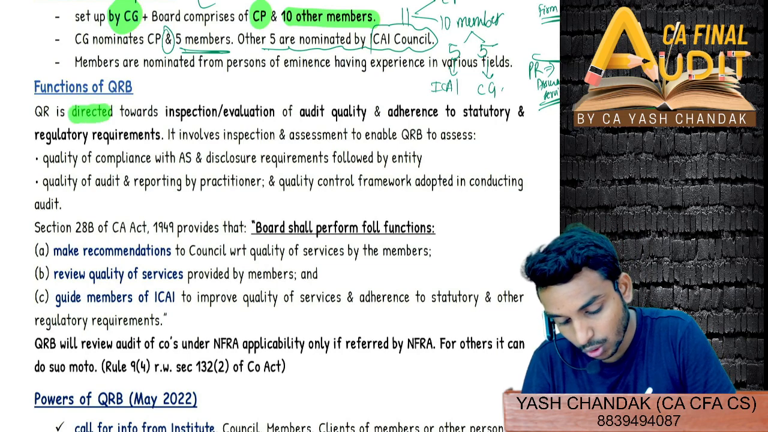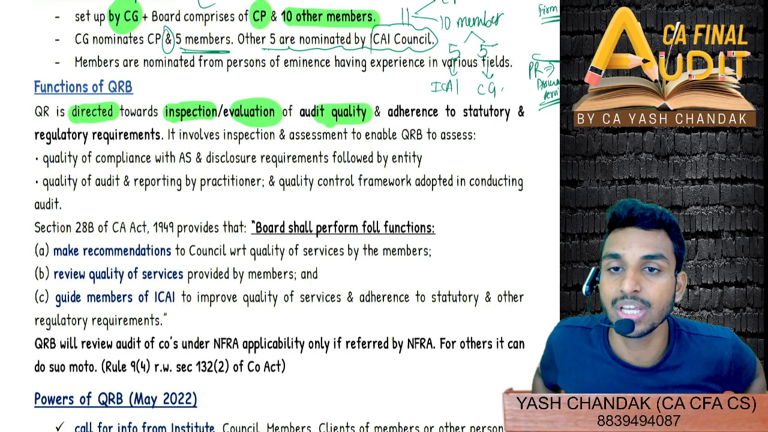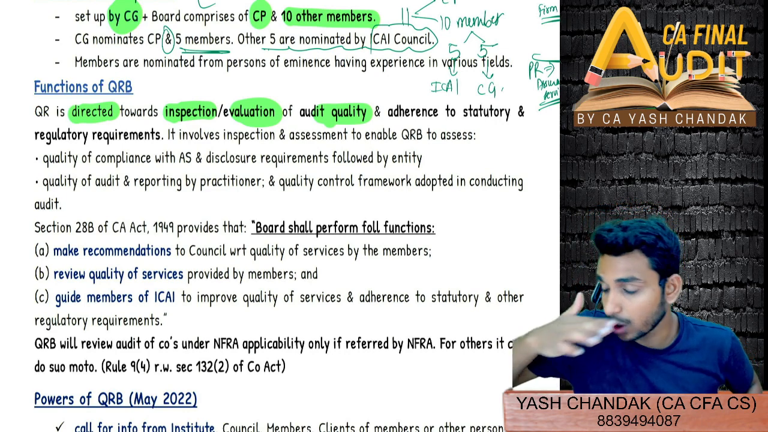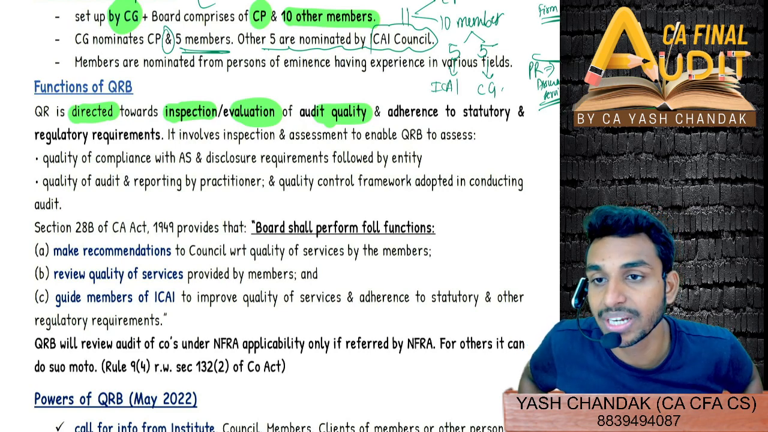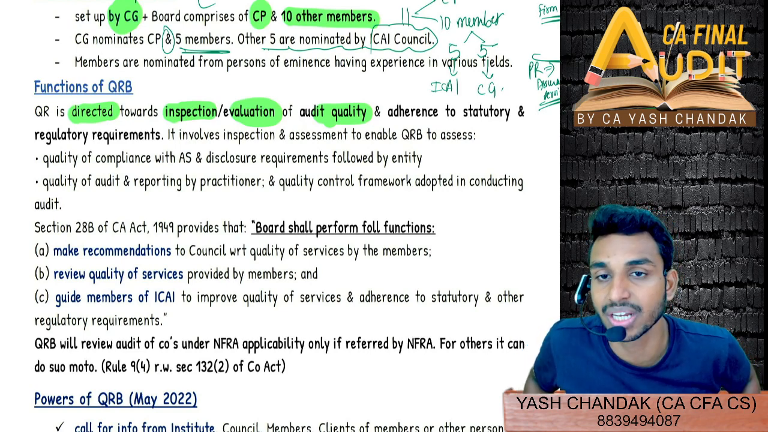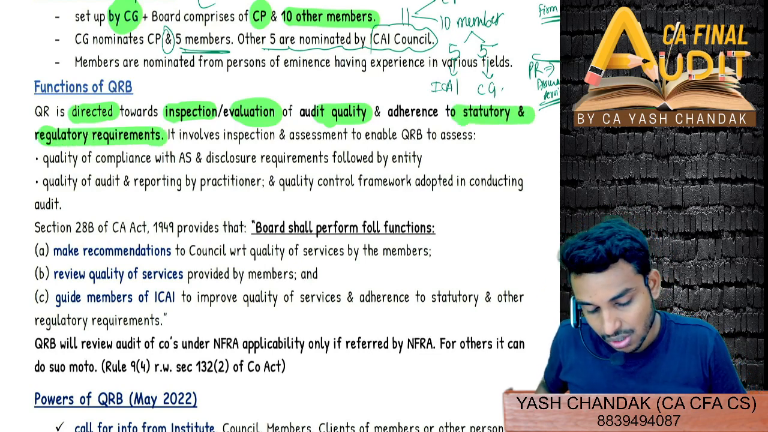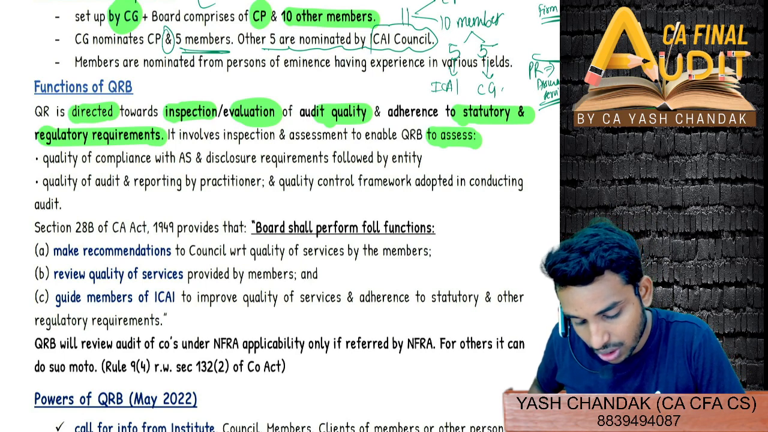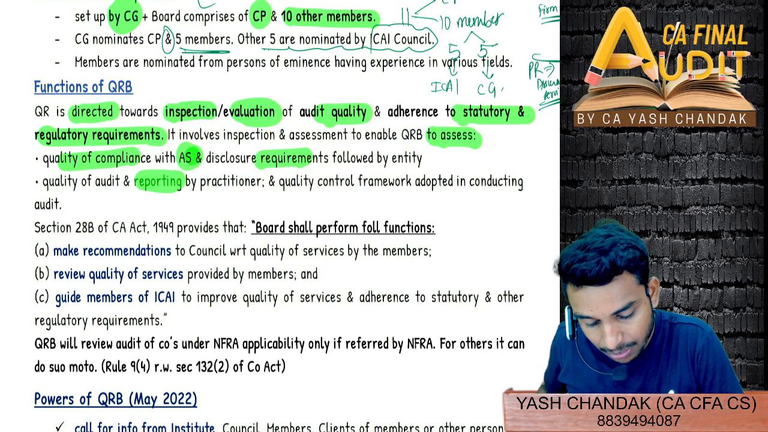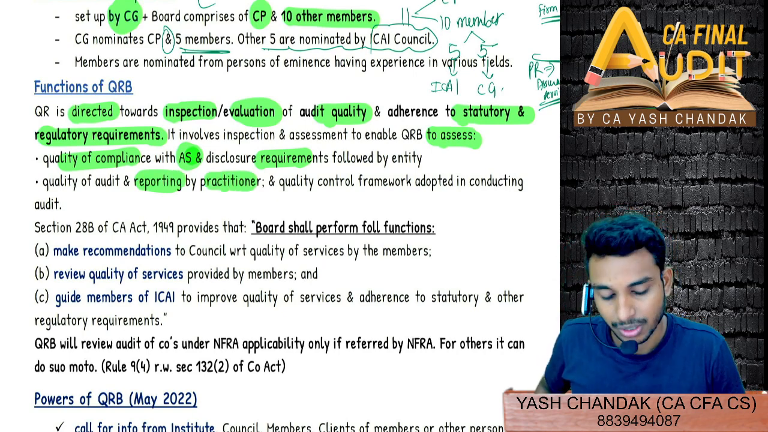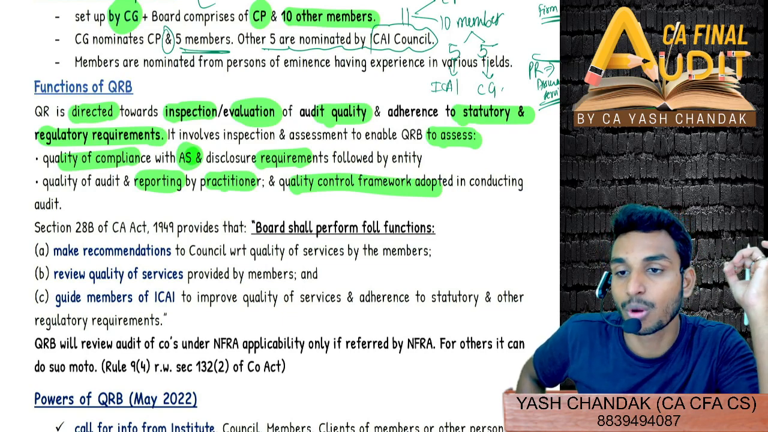So the function of the QRB is directed towards what? Inspection and evaluation of audit quality. That means, for the quality purpose, whether the auditing quality is being adhered to or not. How the services rendered by the chartered accountants firm should have been provided, and adherence to the statutory and regulatory requirements. So here we are going to assess the quality of compliance with the accounting standards, disclosure requirements, quality of auditing and reporting by the AFUR, and the quality control framework which has been adopted. What framework is being adopted?